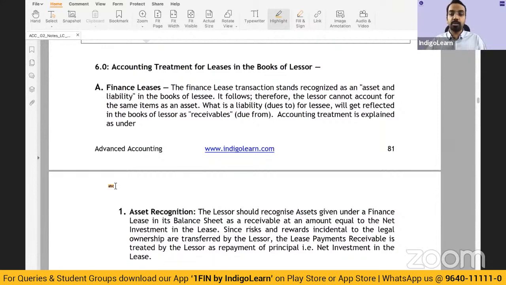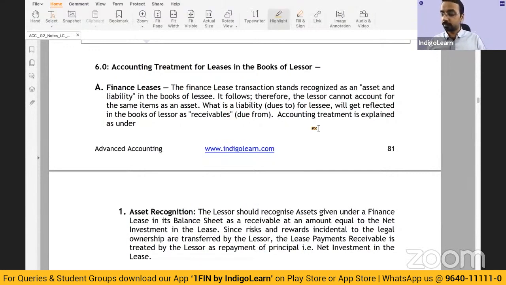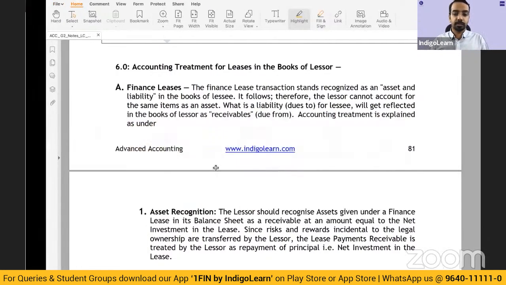Any questions on this, lease? Because lease is one concept where a lot of students find difficulty in solving them. Do you have any questions on leases? Okay, no questions asked. Fine.